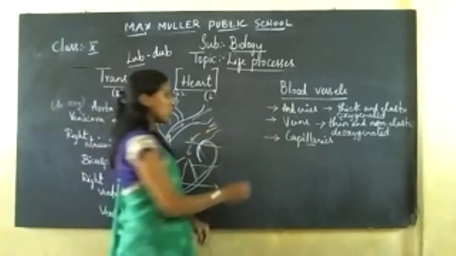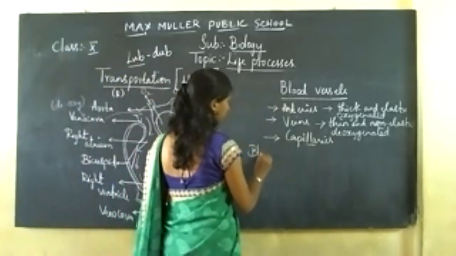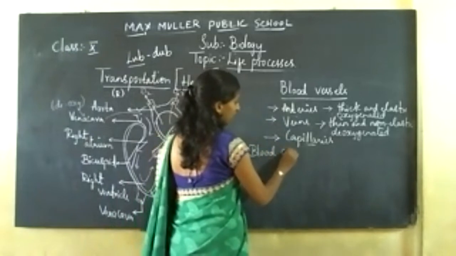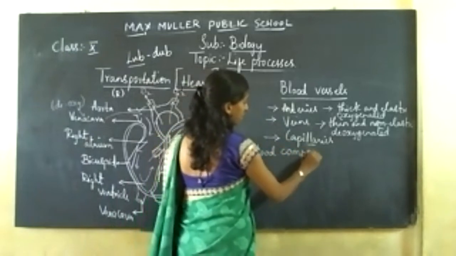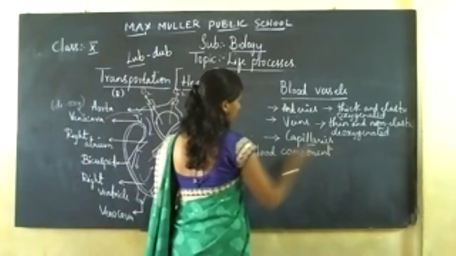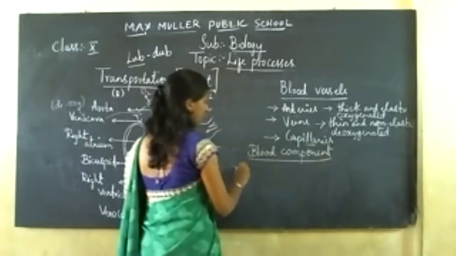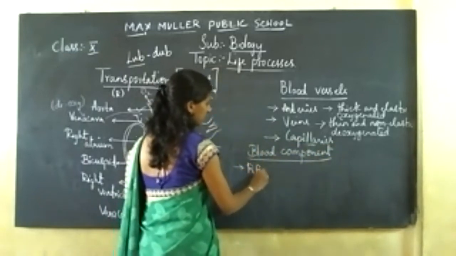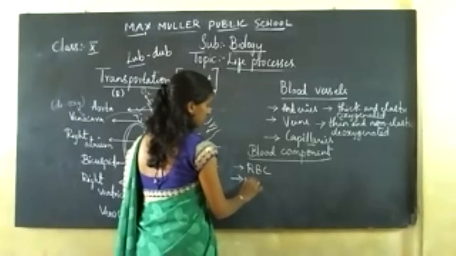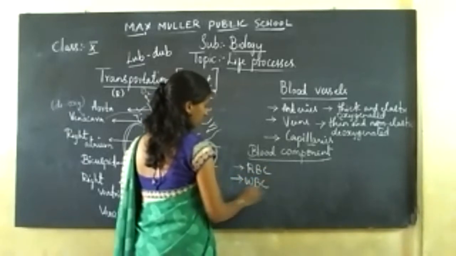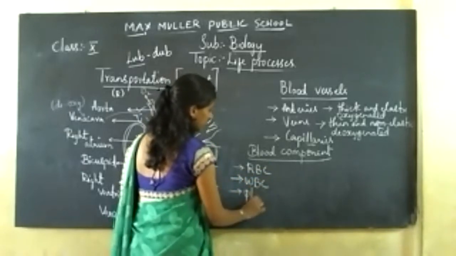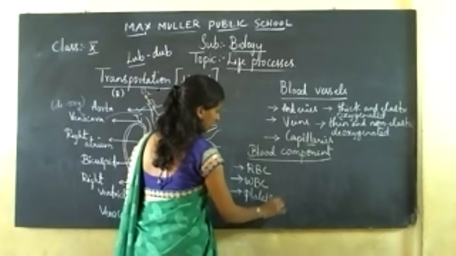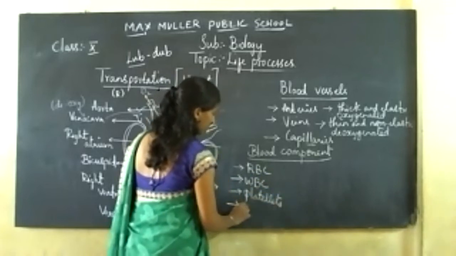Then we have blood components. The blood components are RBCs, WBCs, platelets, and we have lymph.